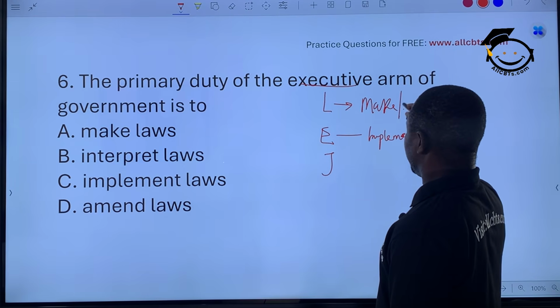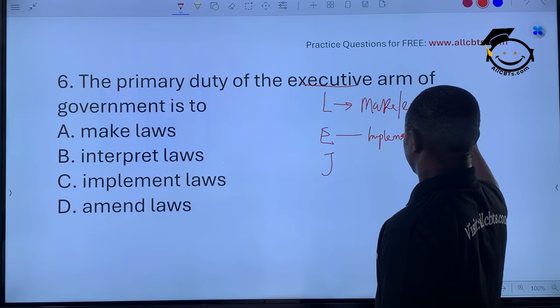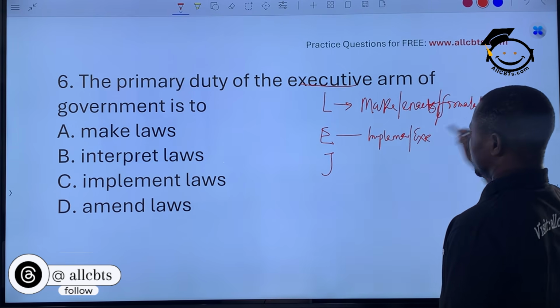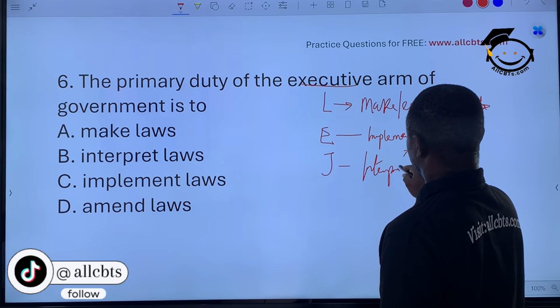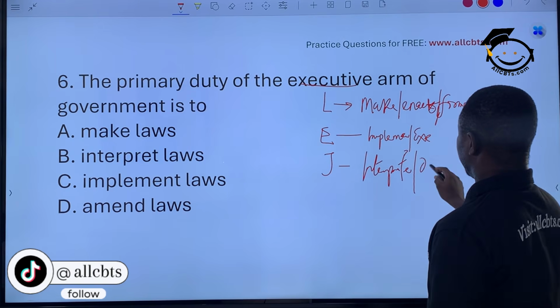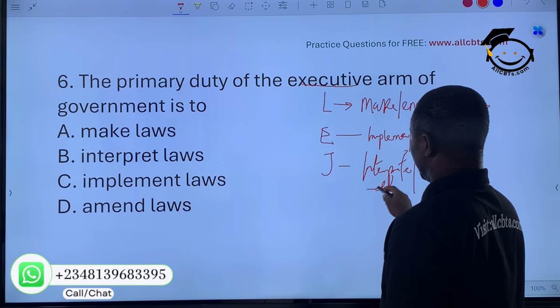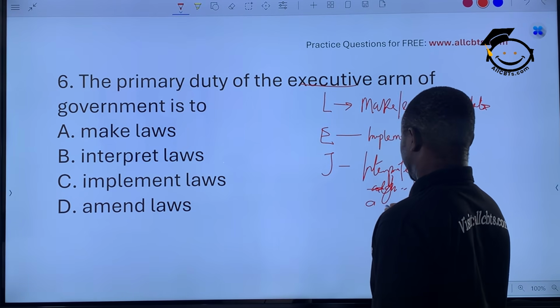The legislature makes, enacts or formulates laws. Judiciary does what? Interprets, defines, explains law, and of course adjudicates law, punishing offenders.